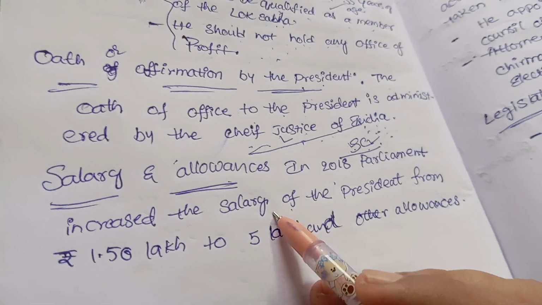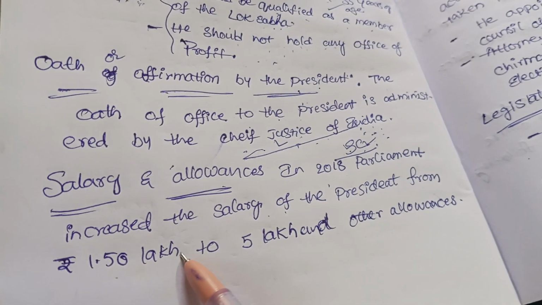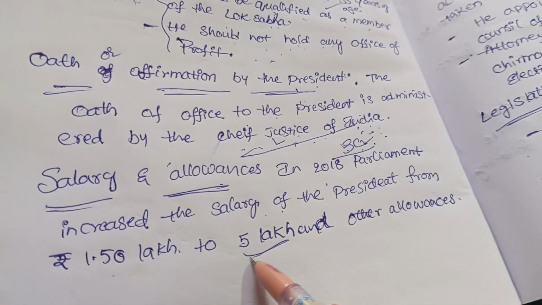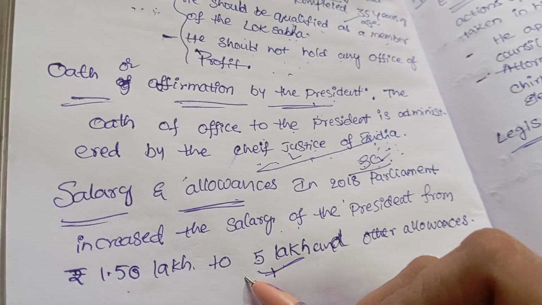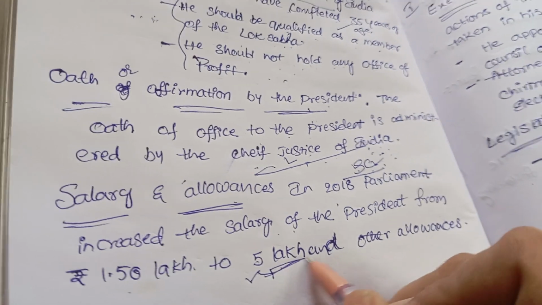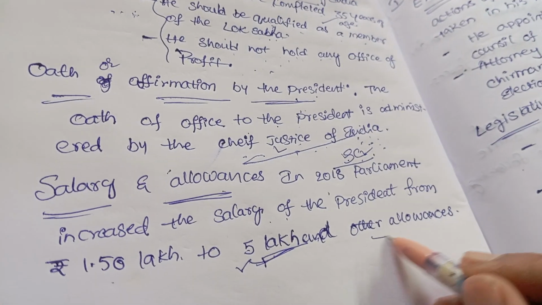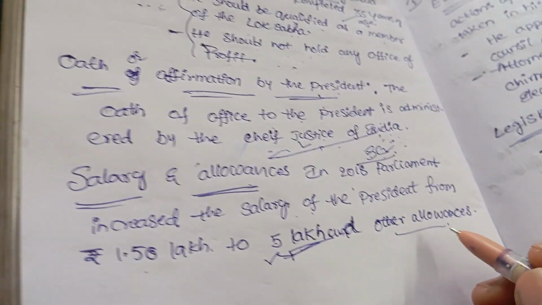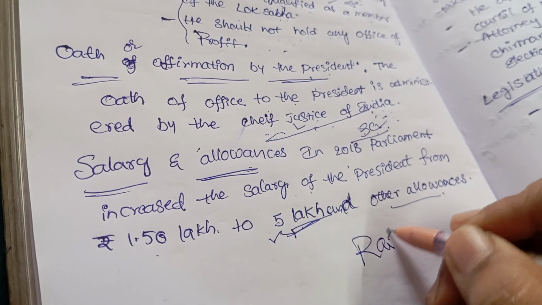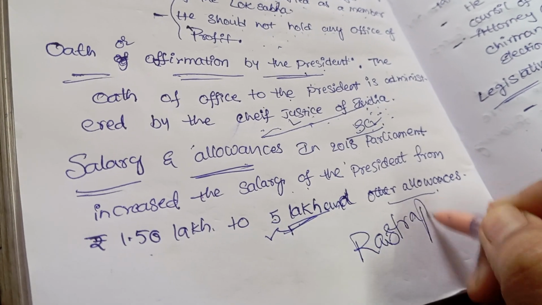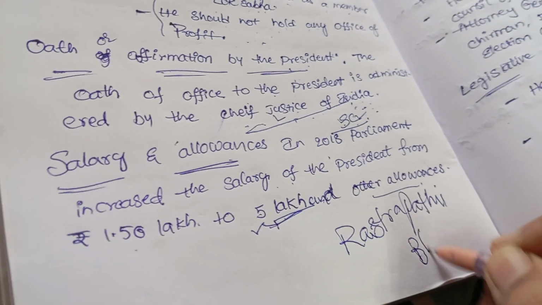The President's salary is increased from 1.50 lakhs to 5 lakhs. Now at present, he receives a salary of 5 lakhs per month. He is also entitled to other allowances. And he lives in a house, that means Rashtrapati Bhavan.